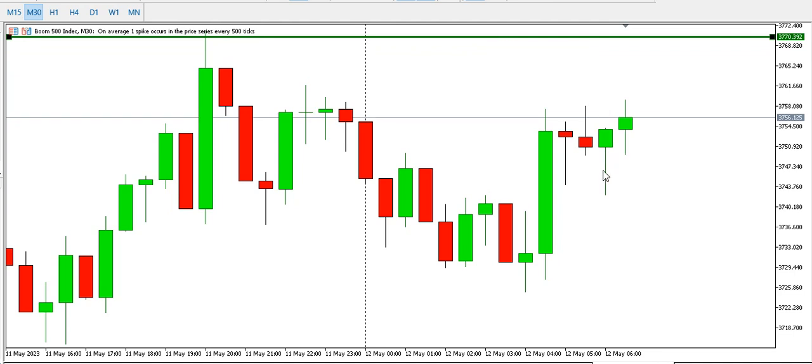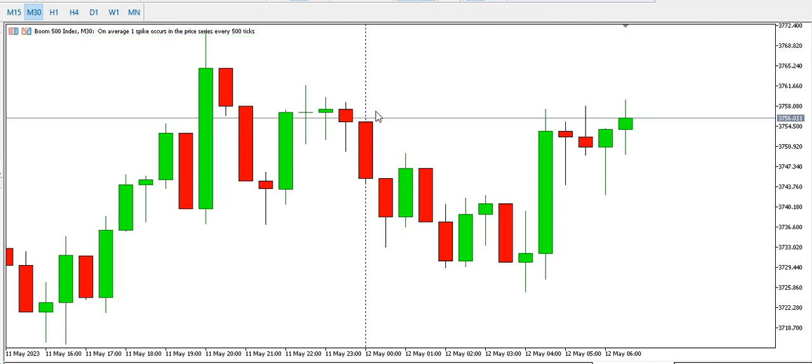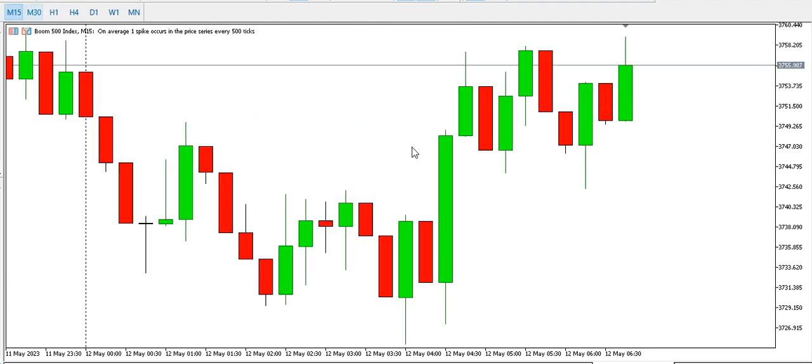Okay, based on this dip here and the breakout of this particular structure, we might see price spiking to the 3770 area. Okay, only time will tell. So look for buying opportunities for Boom 500 Index from now. Look at the buyers are in control.